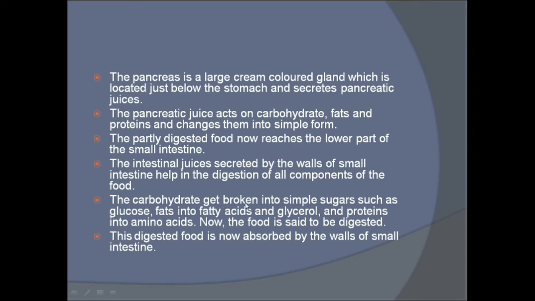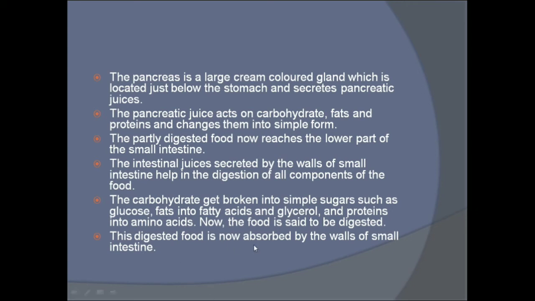The carbohydrates get broken into simple sugars such as glucose, fats into fatty acid and glycerol, and proteins into amino acids. Now the food is said to be digested. The carbohydrates are broken into simple sugar like glucose. Fats are broken into fatty acid and glycerol, and proteins are broken into amino acids. Now you can say that the food is fully digested.